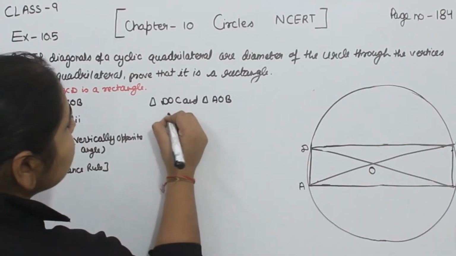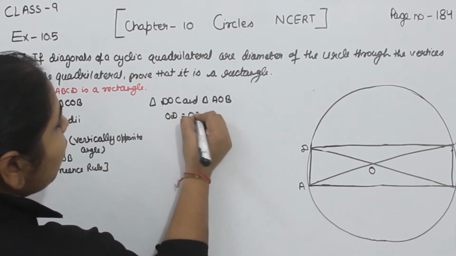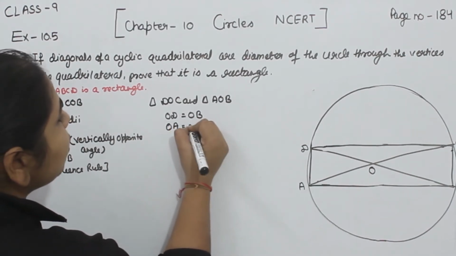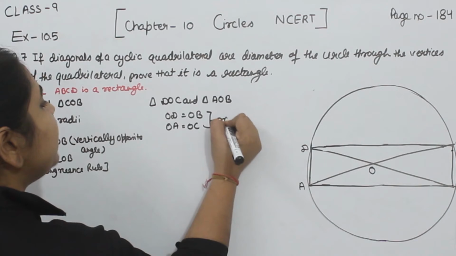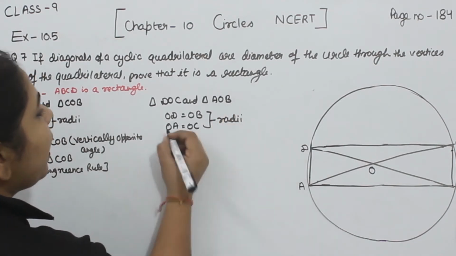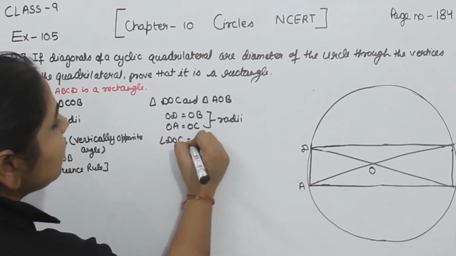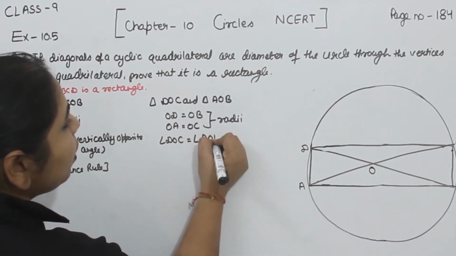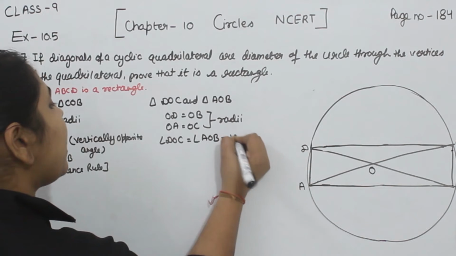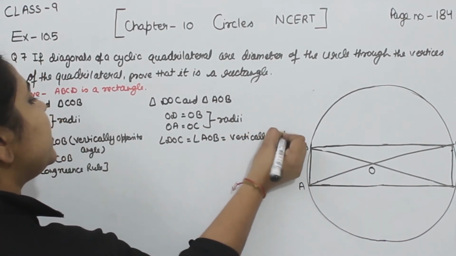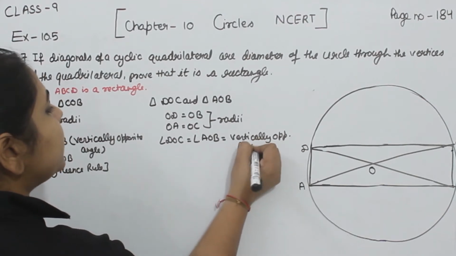Now in this one, OD is equal to OB and OA is equal to OC. Both of them are radius, and the angle DOC is equal to the angle AOB. Why? Because they are vertically opposite angles.